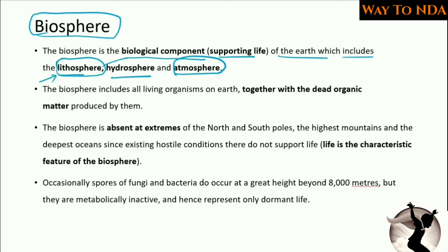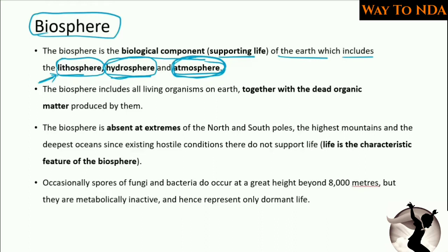Then hydrosphere means the water bodies. It may be an ocean, a lake, or a small pond. Then atmosphere, that is the air. There are birds which are flying in the air, and small insects also flying in the air. These are also part of biosphere.